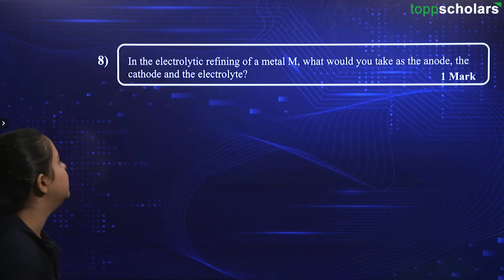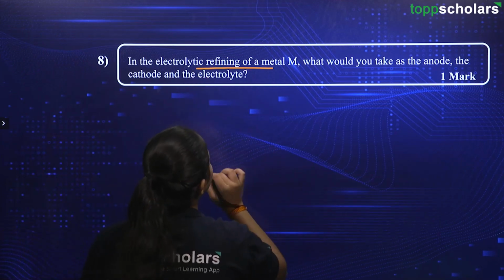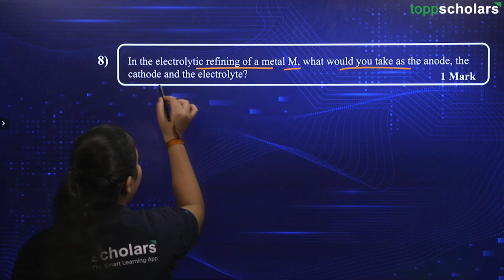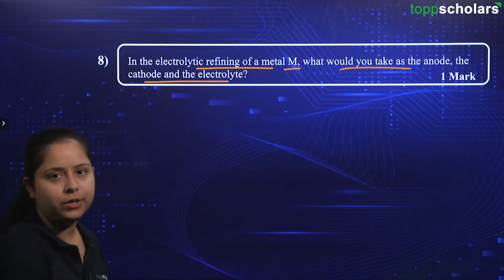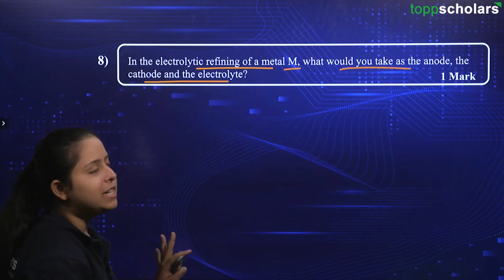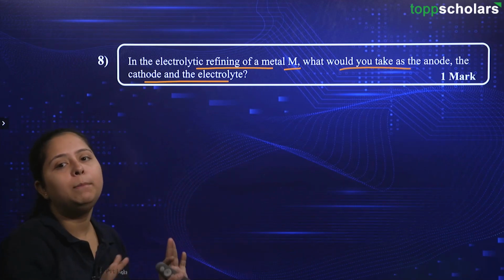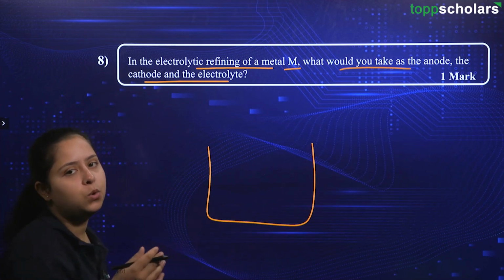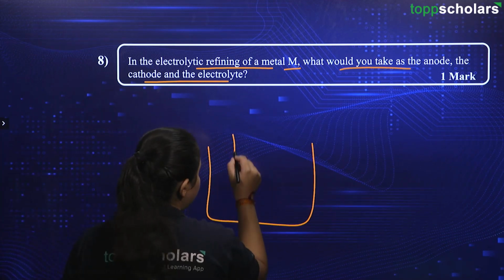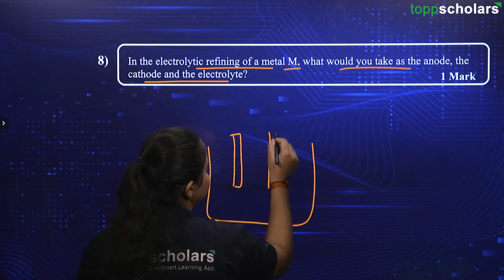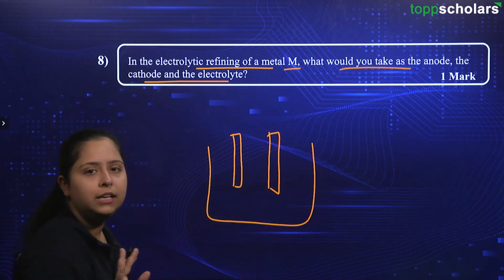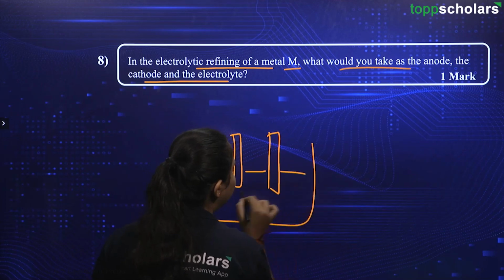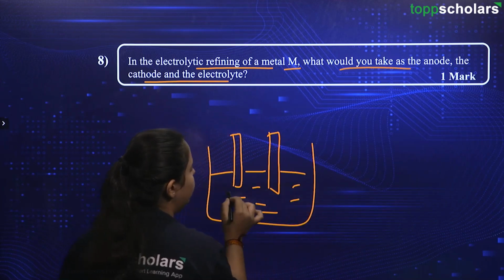The question here is, it says in the electrolytic refining of a metal M, what would you take as the anode and cathode and the electrolyte? So basically, you are just being asked about the electrolytic apparatus. Okay? If I say this is the beaker in which your electrolysis is going on, then here is the anode, here is the cathode. The question is asking you what will be the anode, what will be the cathode, and what will be the electrolytic solution that is present over here.